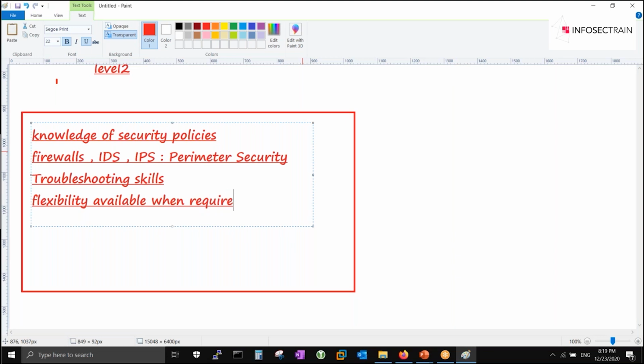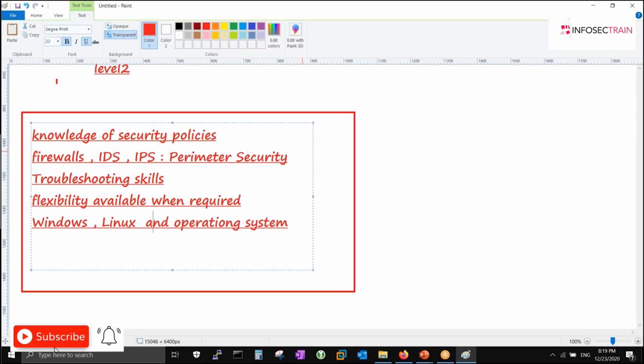So whenever it is required, you should be flexible for it. Cool. Then if you have knowledge of Windows, Linux, and other operating systems, that would be good. Reason being, like I again repeat, logs can come from anywhere. It can come from a router, it can come from a switch, it can come from a Windows environment, Windows event log, error log, it can come from Linux, it can come from Mac OS, anywhere it can come off.